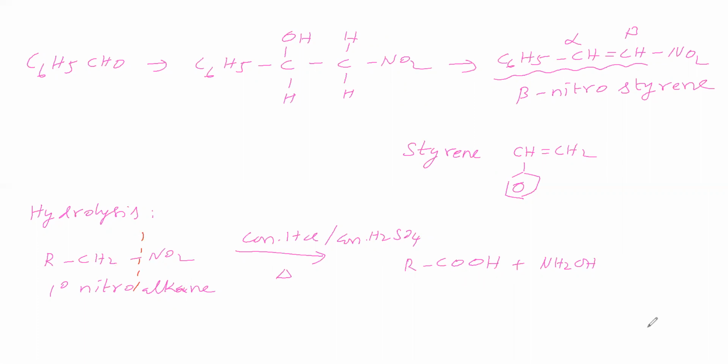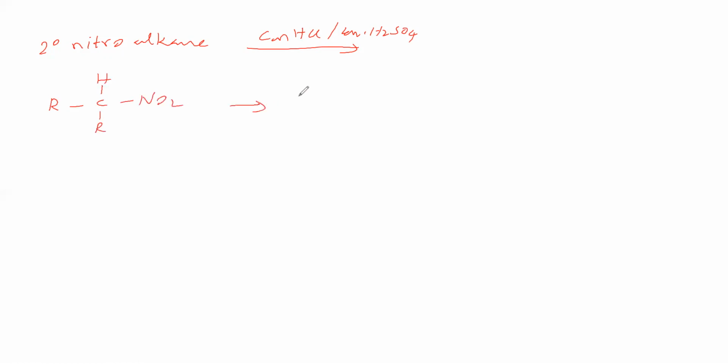Next we will take a secondary nitroalkane. Secondary nitroalkane is taken for hydrolysis. That means either concentrated HCl or concentrated sulfuric acid will be used. Now it is going for hydrolysis. This secondary nitroalkane on hydrolysis gives ketone, N2O and water. So ketone is obtained. Why are we getting ketone? That we will see. Now we will take this secondary nitroalkane.